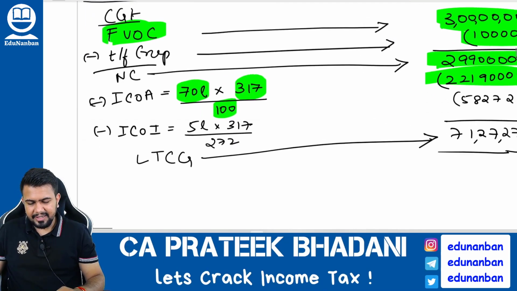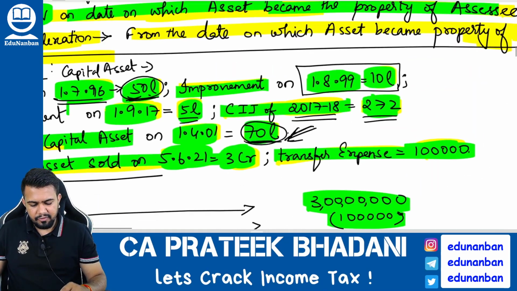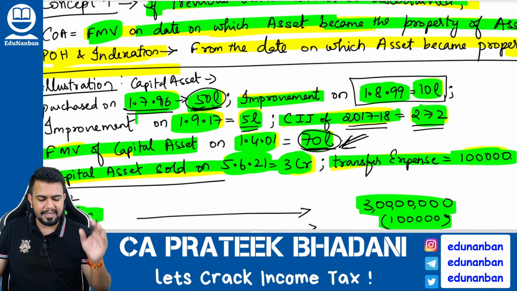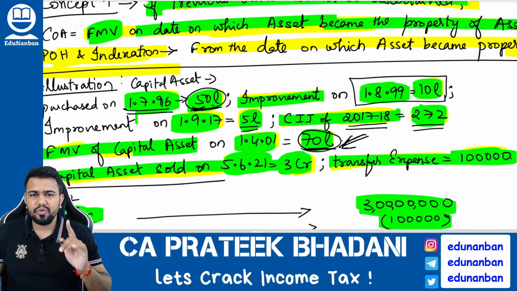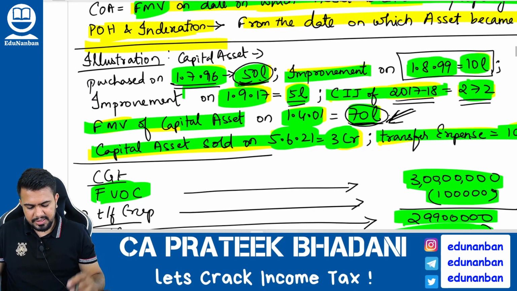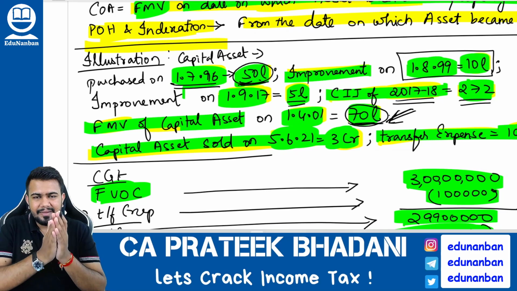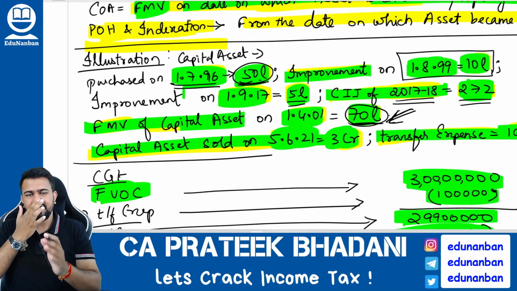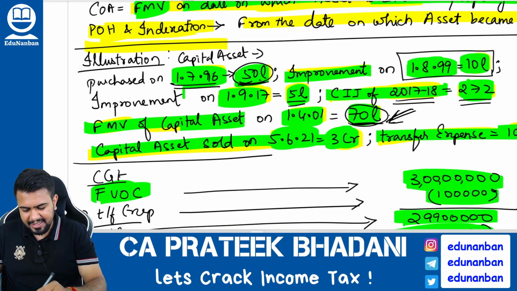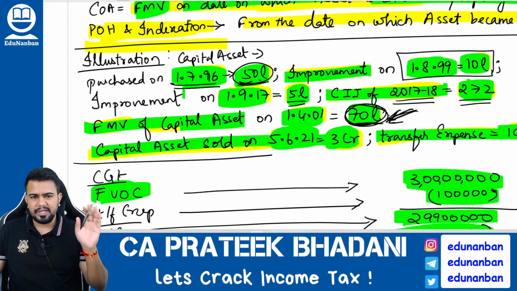Next, let's find the indexed cost of improvement. Now what all are the improvements? First see, improvement is done on 1/8/1999. Should you consider this improvement? Answer is no. You should not consider this improvement because if any improvement is done before 1/4/2001, you should ignore it because it is included in the fair market value of 70 lakhs. Okay, it is already included in this 70 lakhs, so you should ignore it.